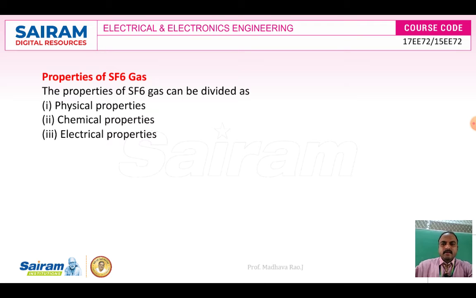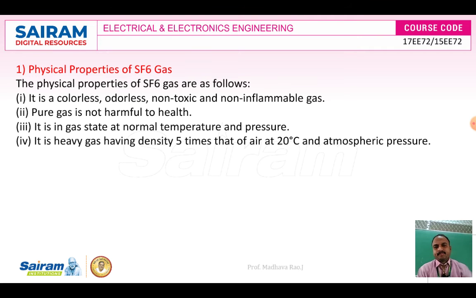Now the properties of SF6 gas. It has three properties: physical, chemical and electrical. The physical properties describe the nature of the gas and how it behaves.